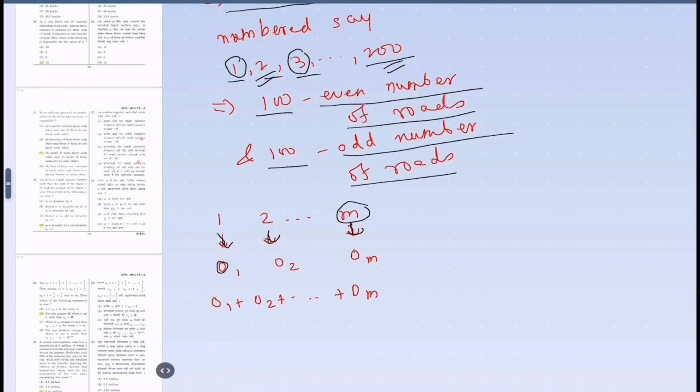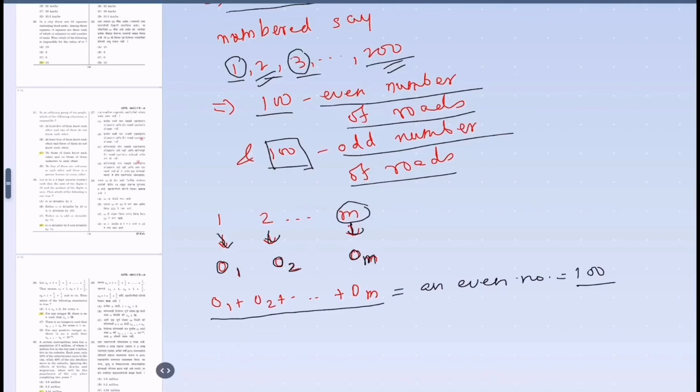So suppose the first square is adjacent to O1 number of roads, O stands for odd, O2 for the second square, OM is the number of roads attached to square M. So O1 plus O2 up to OM has to be an even number, 100, because the total number of odd numbers is 100 here. So total O1 plus O2 plus so on up to OM is 100, an even number.